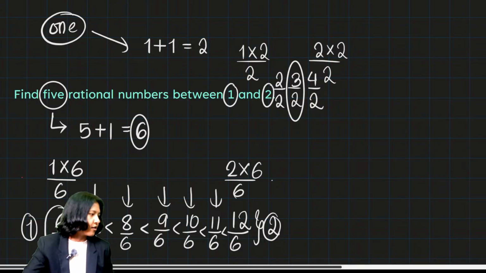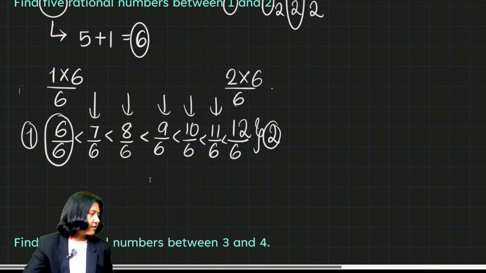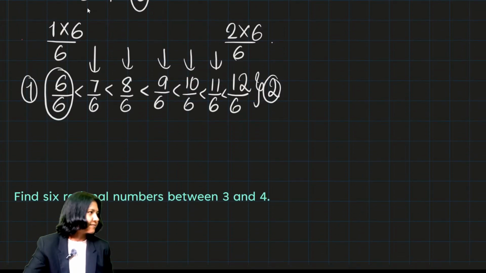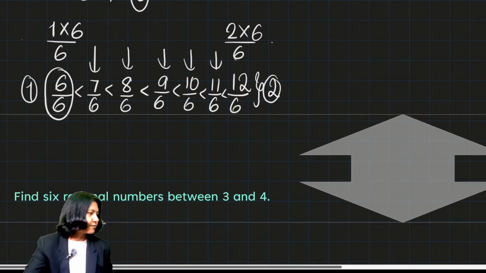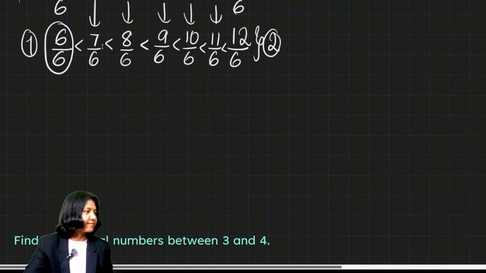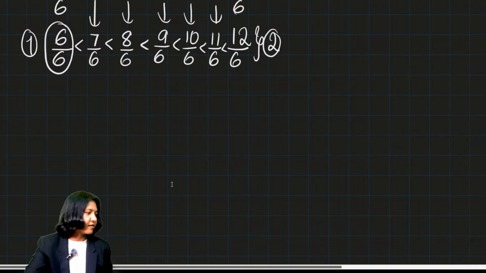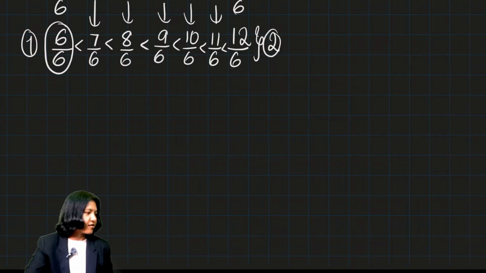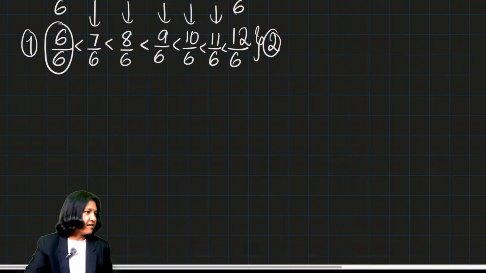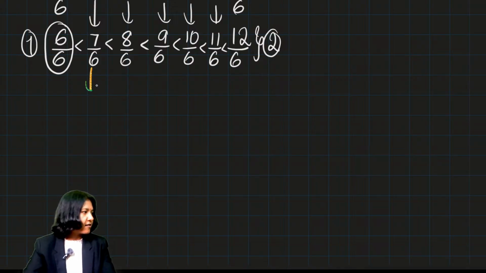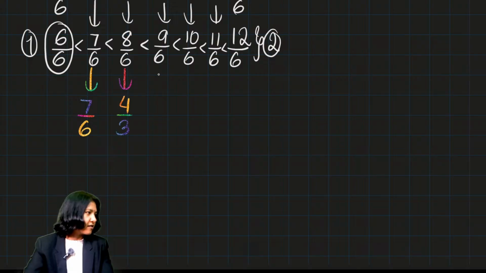Okay, all right, sorry, I think my working must be, so because I got these numbers, yeah, 7 by 6 is still 7 by 6. You want to keep it as it is. 8 by 6 can be simplified. You can simplify 8 by 6 to 4 upon 3. 9 by 6 can be simplified to 3 upon 2.